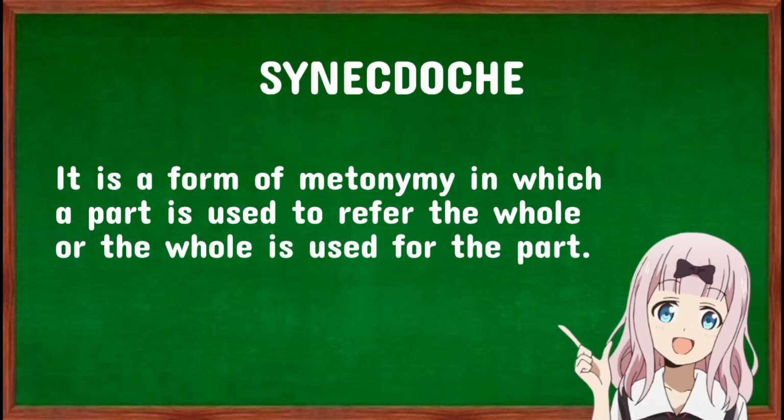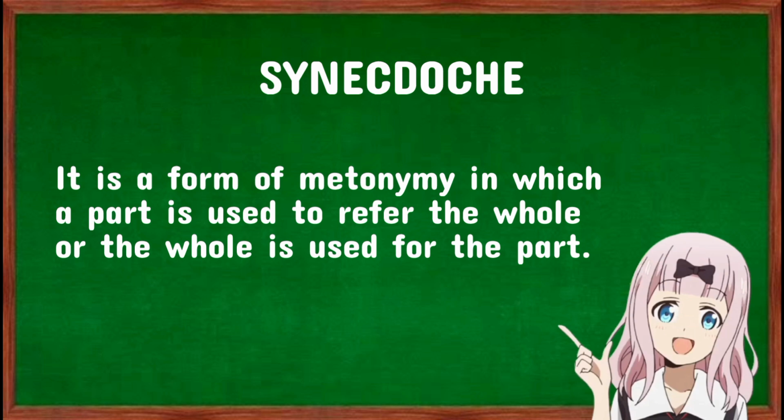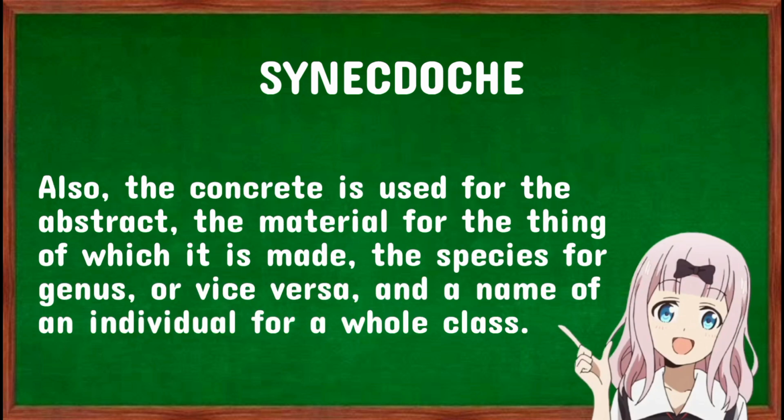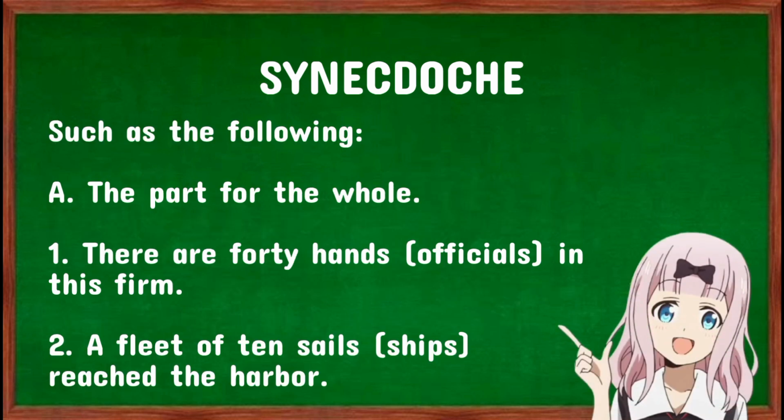Next, let's proceed to synecdoche. It is a form of metonymy in which a part is used to refer to the whole or the whole is used for the part. Also, the concrete is used for the abstract, the material for the thing of which it is made, the species for genus, or vice versa, and a name of an individual for a whole class.